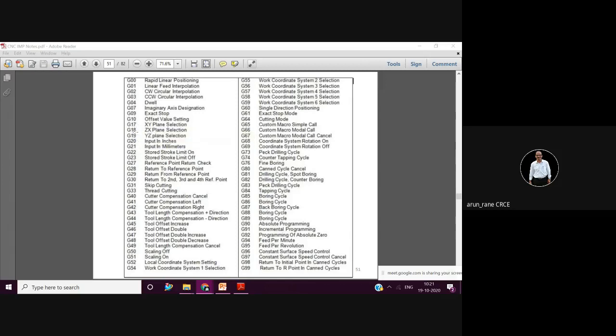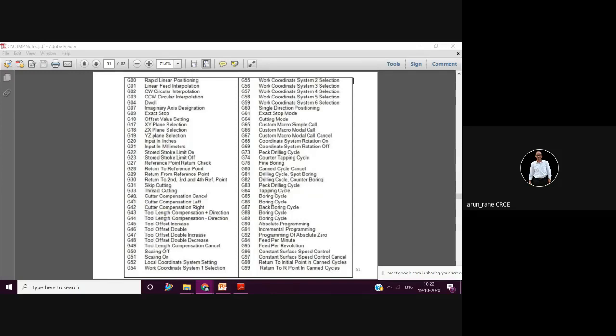Then G17, 18 and 19. Out of this only G17 is required. That is XY plane selection. It means the machining will happen in the XY plane. So this is a typical vertical milling machine. In a vertical milling machine, the machining is happening in the XY plane. Then you can skip the others.